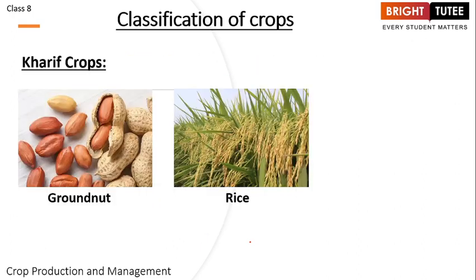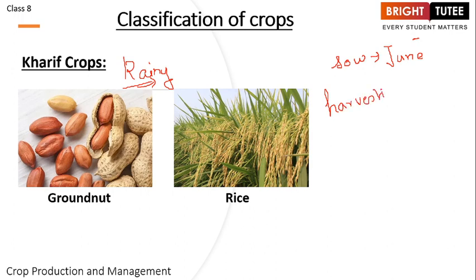Now moving on, the other classification is the kharif crops, right? These are the crops which are grown in the rainy season, and again we will see when it is sown. The crop is usually sown in June, right? And when it is harvested, what is the harvesting time?